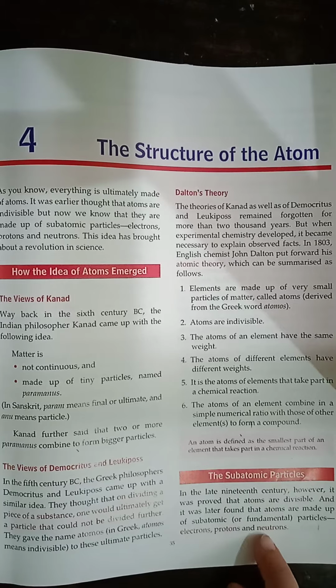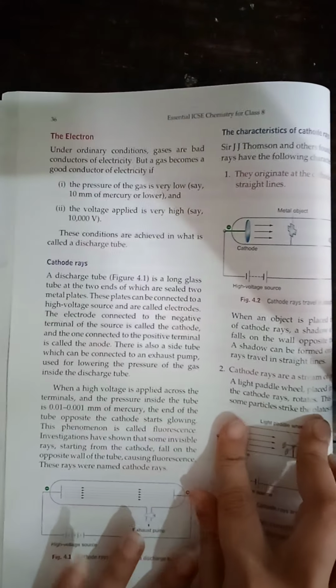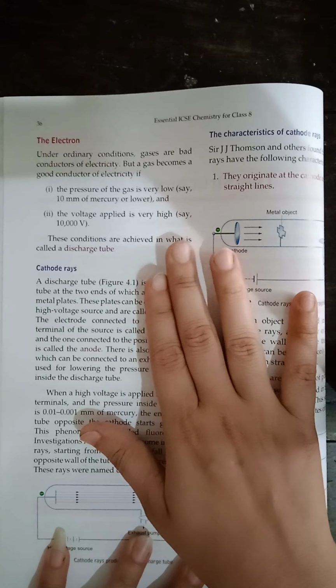Then we started the subatomic particles. What are the subatomic particles in an atom? Electrons, protons and neutrons. And then we started the discovery of the electron. How were the electrons discovered?